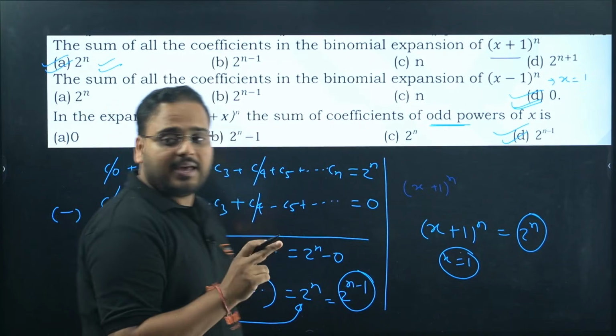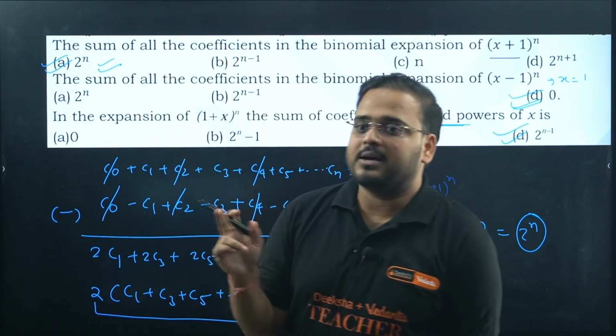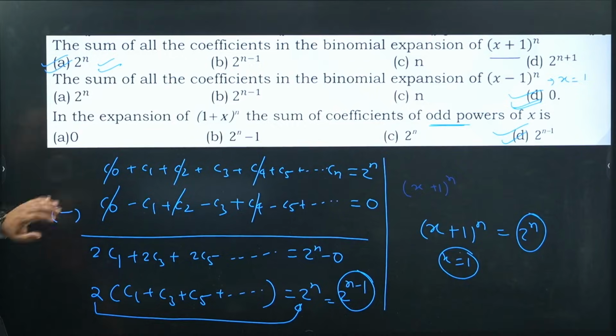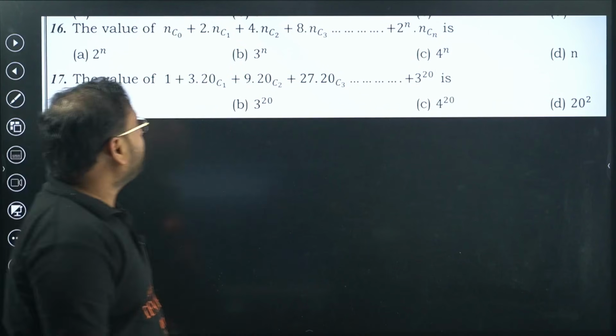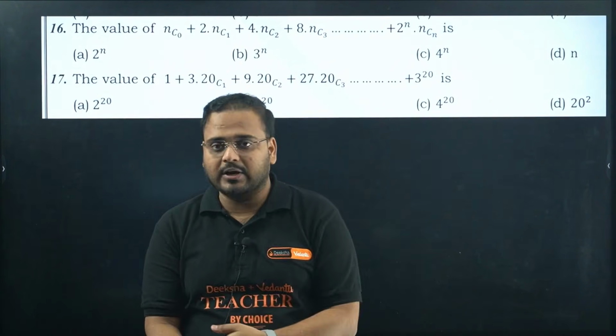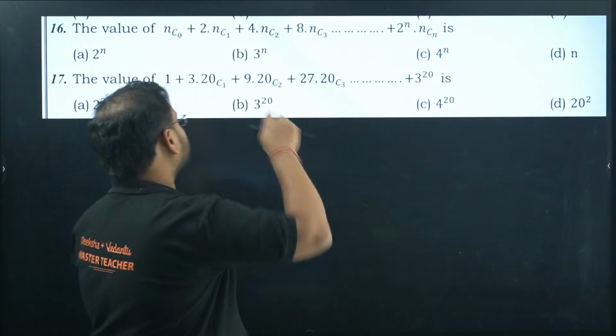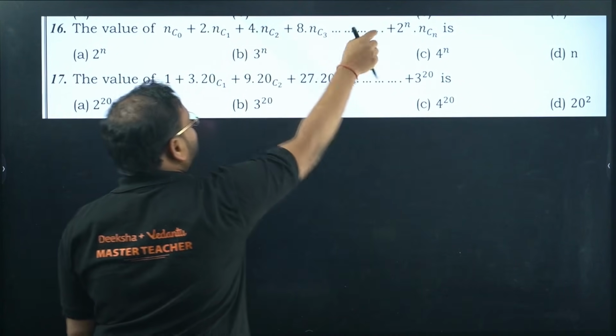First one, answer is A. Second one, answer is D. Third one, answer is again D. Clear? Okay. Next, the value of NC0 to NC1, like this is given. So the coefficient of powers of 2 is introduced: 2, 2 square, 2 cube and so on.